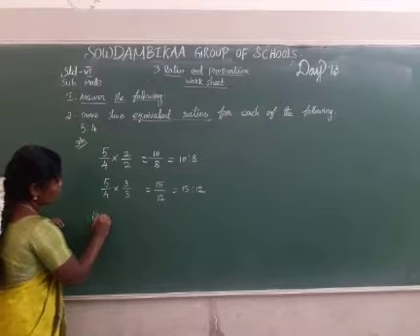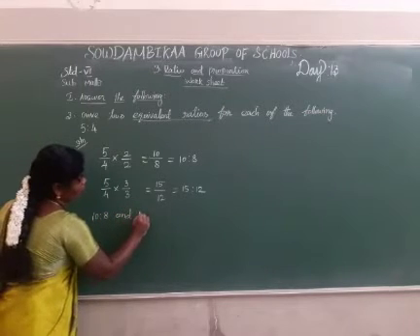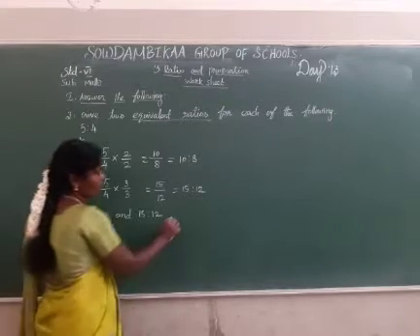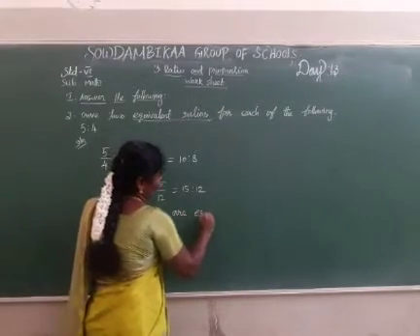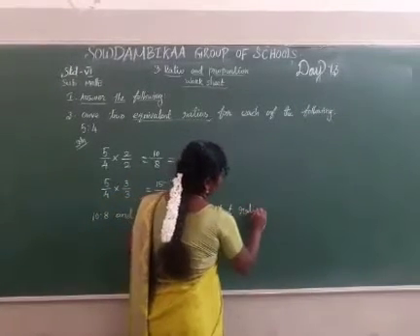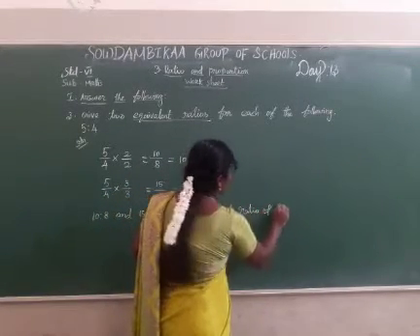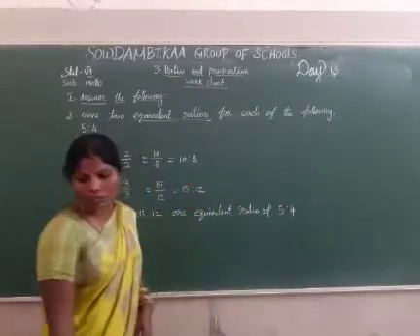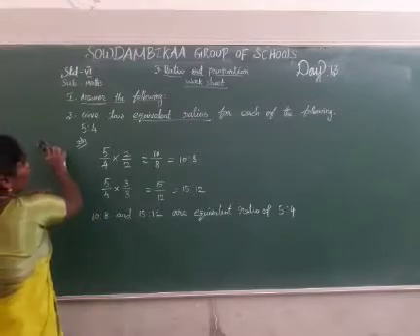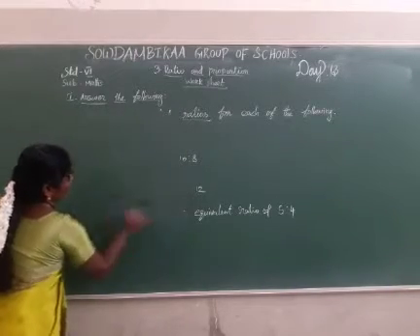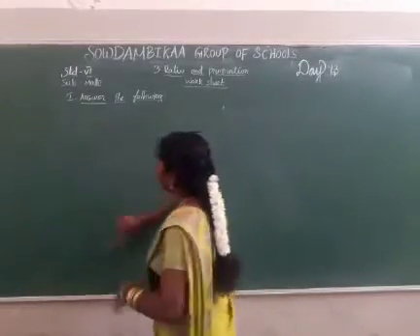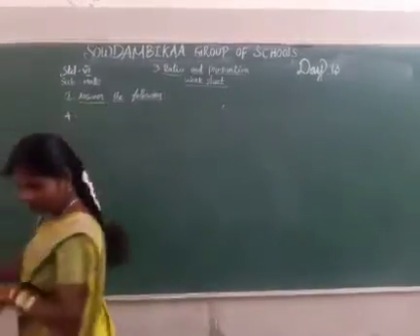Okay, the equivalent ratios are 10:8 and 15:12. 15:12 are equivalent ratios of 5:4. Okay, the next question. Next, fourth question.